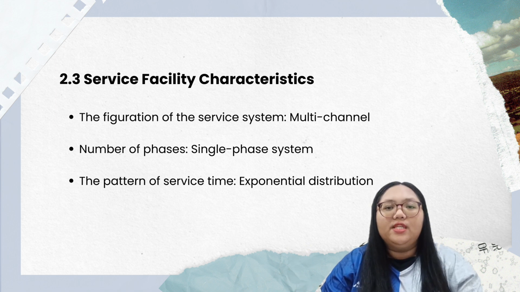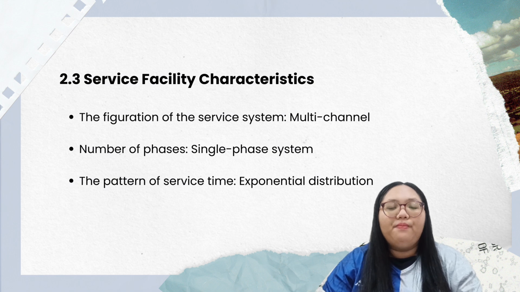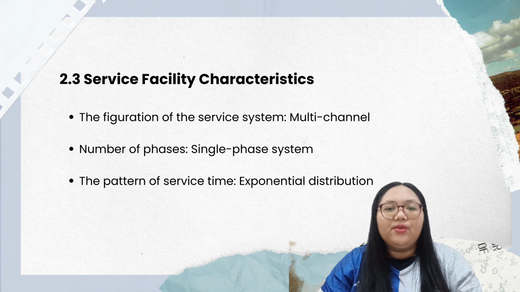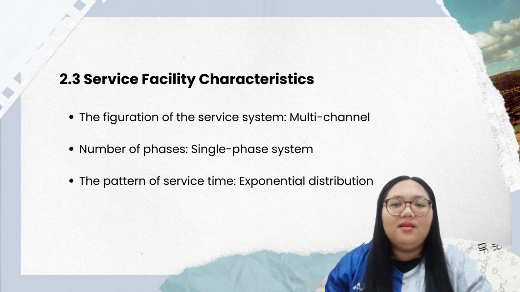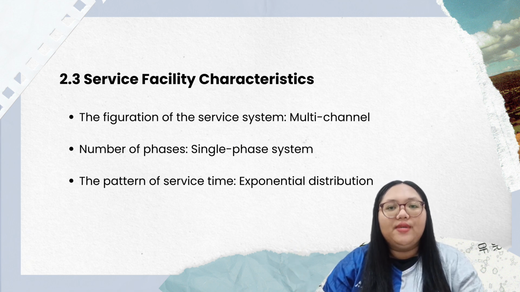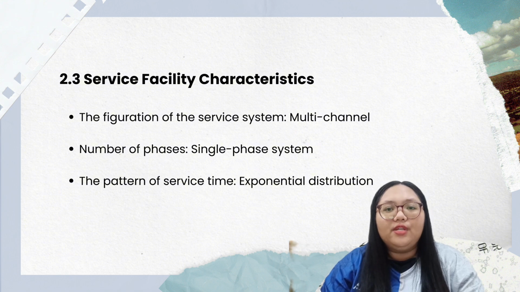2.3 is service facility characteristic. The configuration of the service system is multi-channel. Mr. DIY has more than one server, with 2 counters, so that the customer is served faster and adequately. Next, the number of phases is a single phase system. The customer receives service from one counter and then exits the store. And last, the pattern of service time is assumed to follow the exponential distribution.